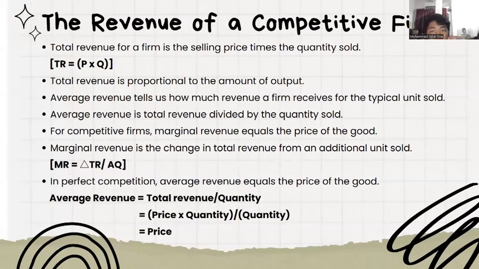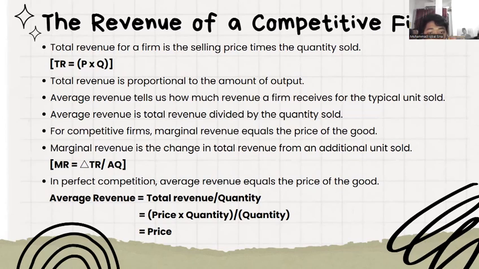Next is the revenue of a competitive firm. Total revenue for a firm is the selling price times the quantity sold. As you can see in this formula, total revenue equals price times quantity. Total revenue is proportional to the amount of output. Average revenue tells us how much revenue a firm receives for the typical unit sold. Average revenue is total revenue divided by the quantity sold.